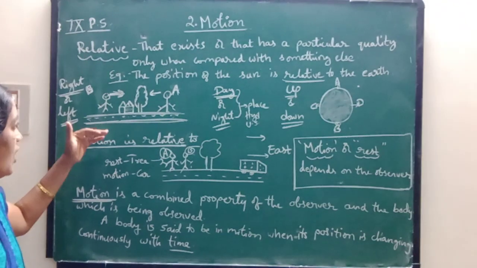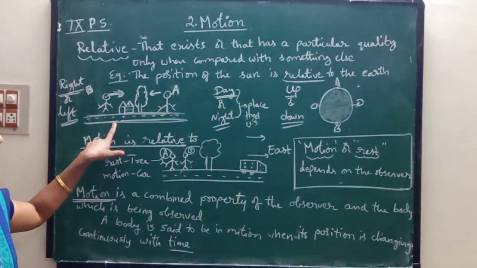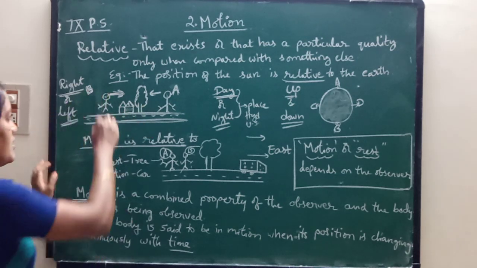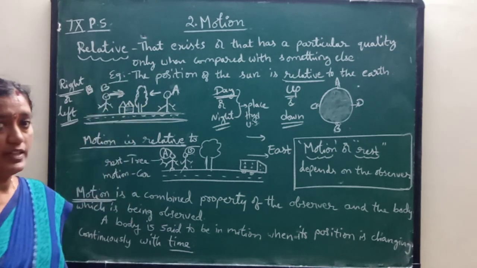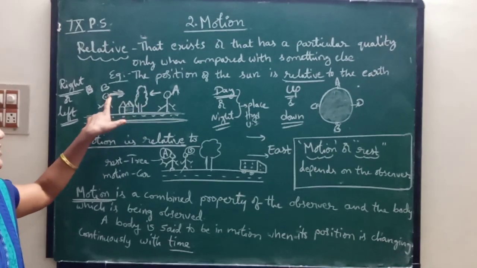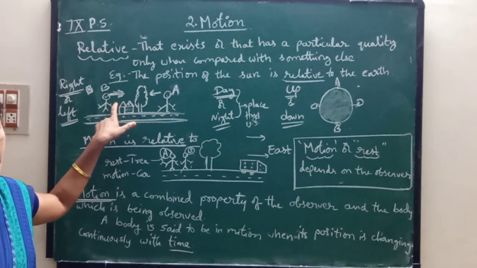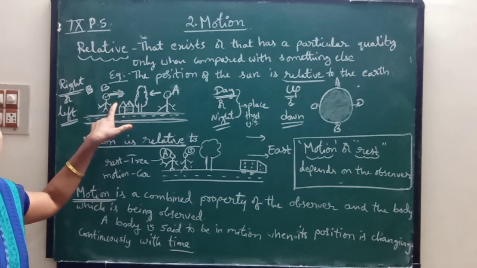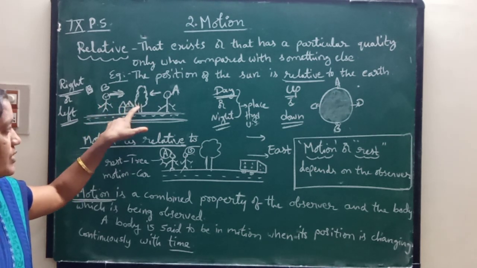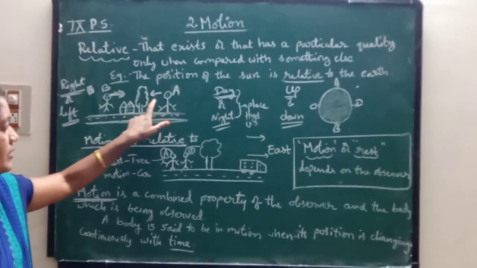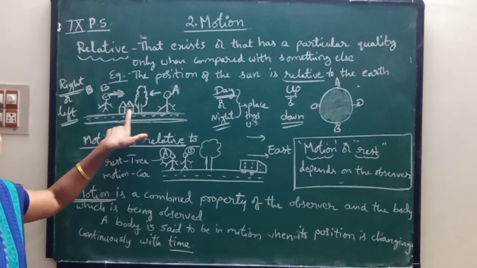Okay children. Now what is the position of the tree according to the person B? Say children, what is the position of the tree according to the person B? Actually he is coming towards the huts near the tree, and he is also coming on the road towards the huts, children.